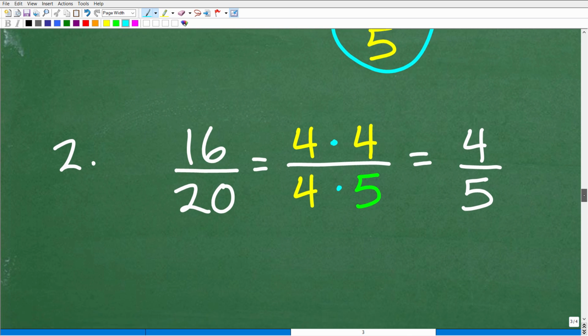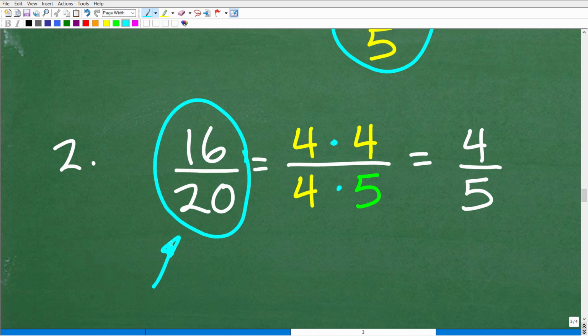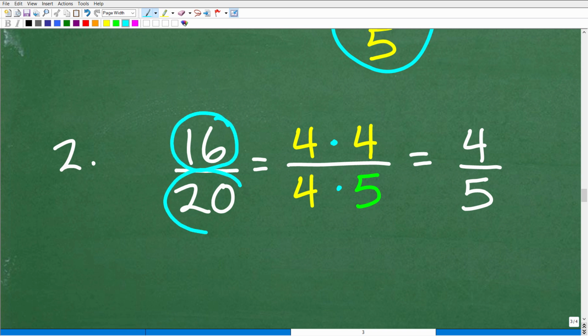Bonus tip number 2 is a quick review on reducing fractions. Remember, in one of the first problems I did, we ended up with an answer of something like 16 over 20. I don't want to go back and look at it because that's not the main point, but I did talk about how you need to reduce your answers when it comes to fractions. So how do you reduce? The easiest way to think about reducing a fraction is to think about the factors of each of these numbers.